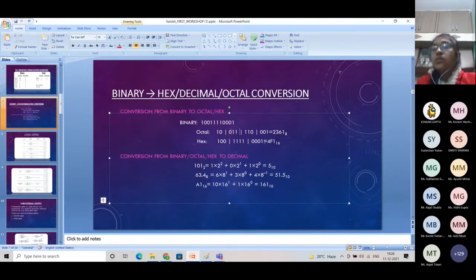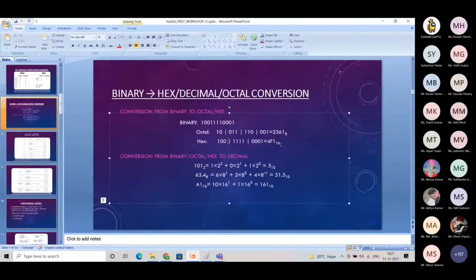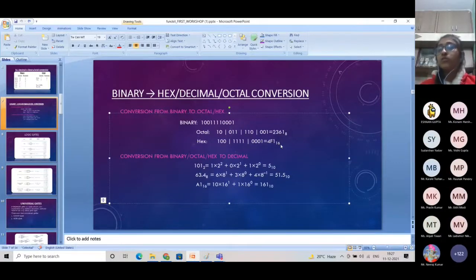So in this case we will divide our binary number into groups of 4. Like you can see here, we have divided the first group of 4, then the second group of 4, and in the last you can leave whatever is remaining. So this is the conversion of binary to octal and hexadecimal number systems.